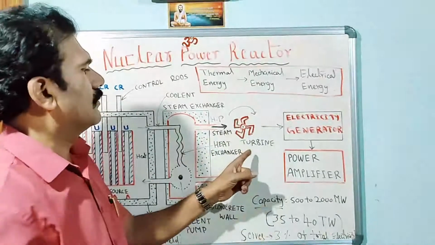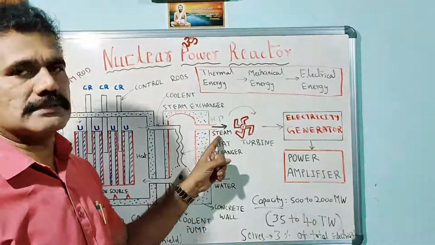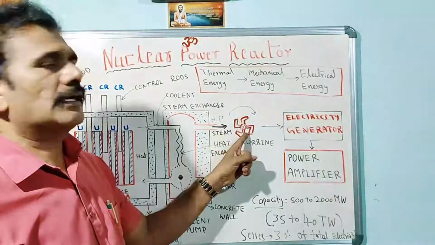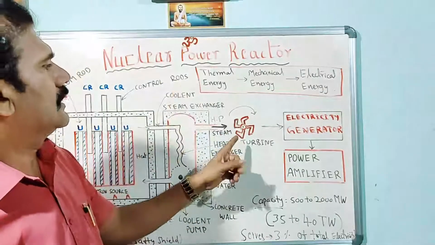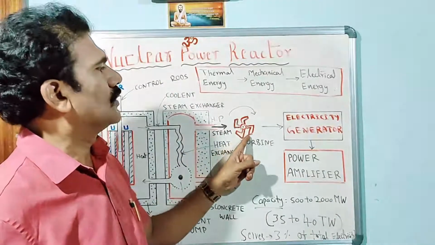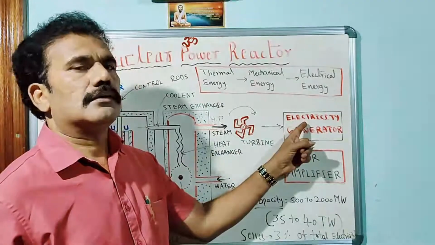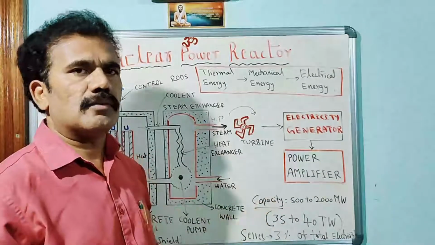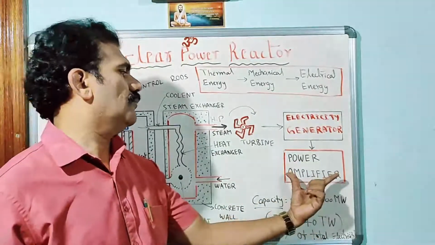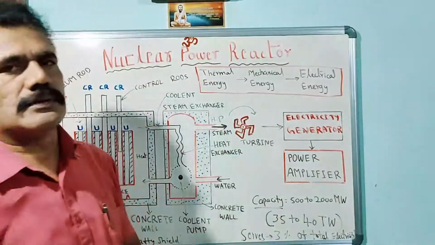In the third stage, the turbine is made to rotate with the help of high pressure steam. That is considered the mechanical energy, and that mechanical energy is further utilized to produce electricity. So this is the block diagram for the electricity generator. If you want, you can also amplify the power with the help of a power amplifier. This is the third stage of the power generation.